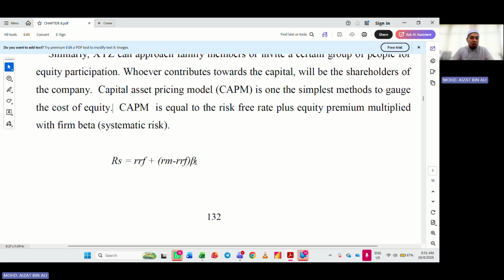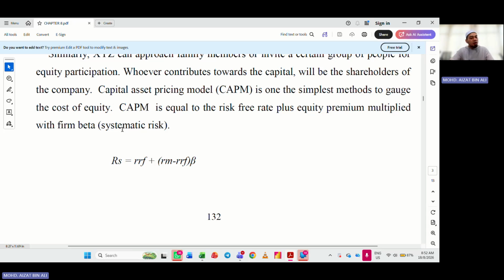And this is beta. Beta is basically systematic risk. Beta talks about the risk associated with a certain industry. If we are talking about the automotive industry, maybe they have a beta value of 1.2. If we are talking about consumer-based products, maybe they are more sustainable, maybe the beta is 0.8 or even 1. And if we are talking about seasonal business, maybe their beta is very high, very volatile, for example 5 even.